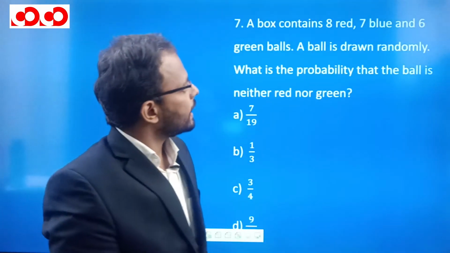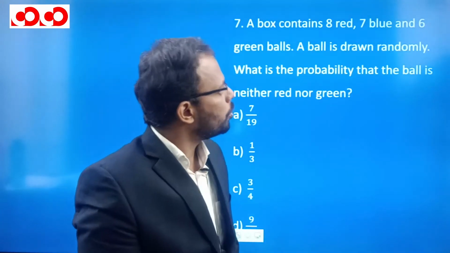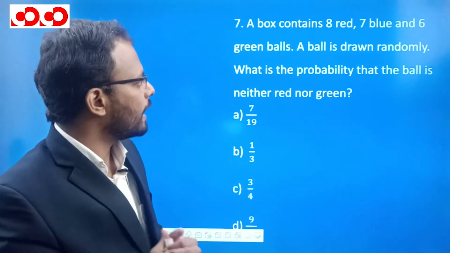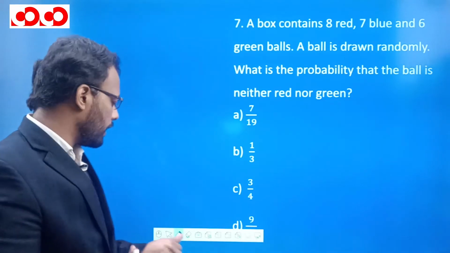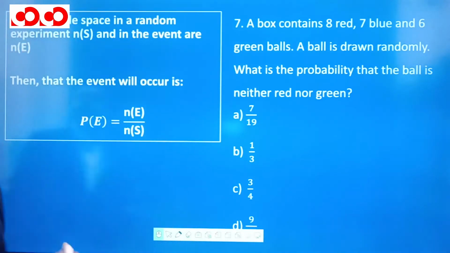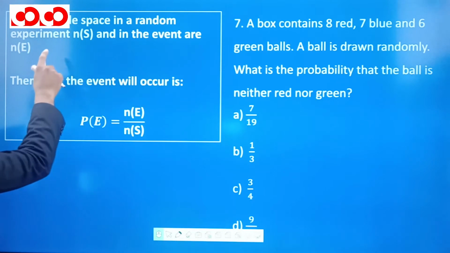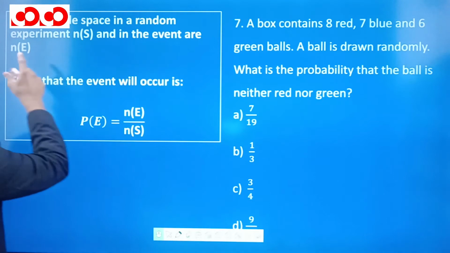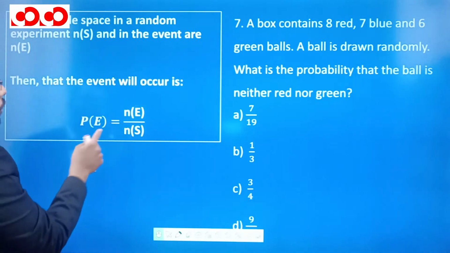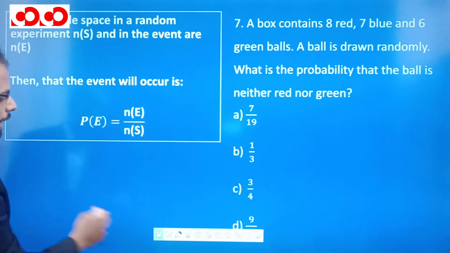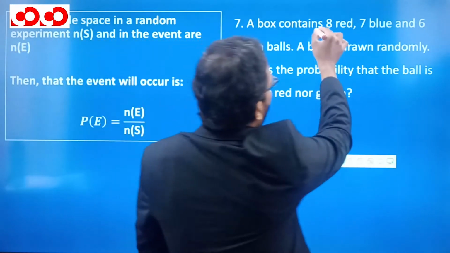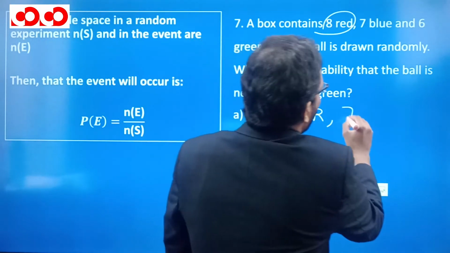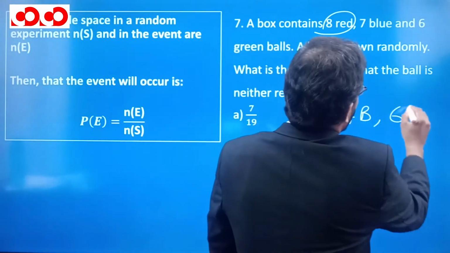So a box contains 8 red, 7 blue and 6 green balls. A ball is drawn randomly. What is the probability that the ball is neither red nor green? See, we should know that if the sample space of a random experiment is ns, that is the total number of cases, and the event is ne, then the probability that the event will occur, p, is equal to ne divided by ns. And here it is given that we have 8 red balls, 7 blue balls, and 6 green balls.